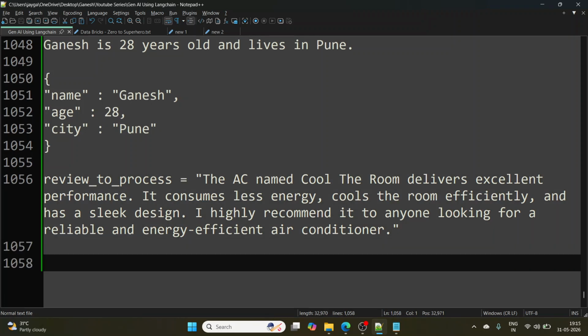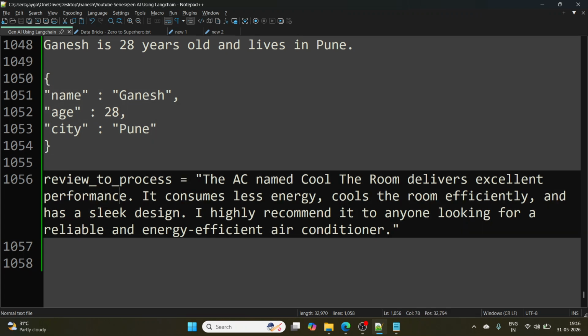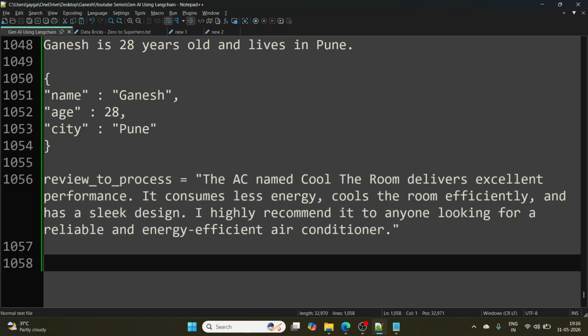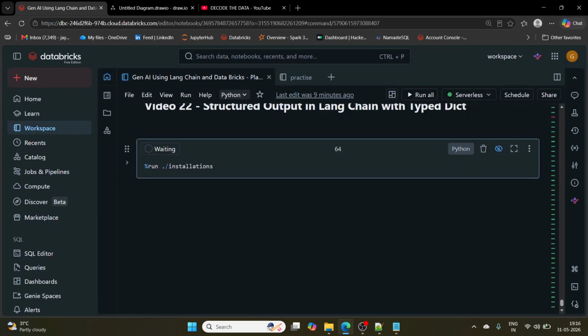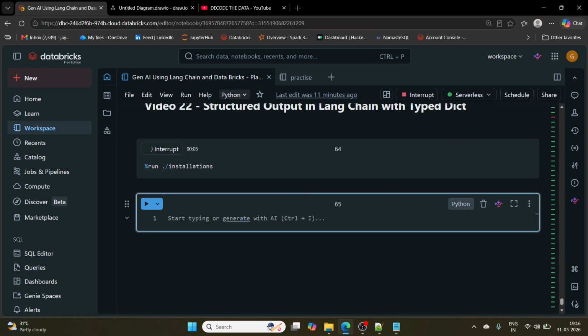We will take one review received for a newly launched AC, and get a review summary and review sentiment as a Python dictionary from the LLM using TypedDict. Let's start the hands-on.